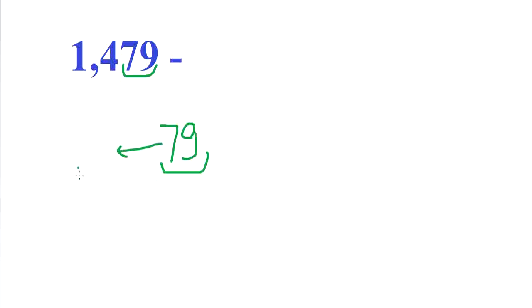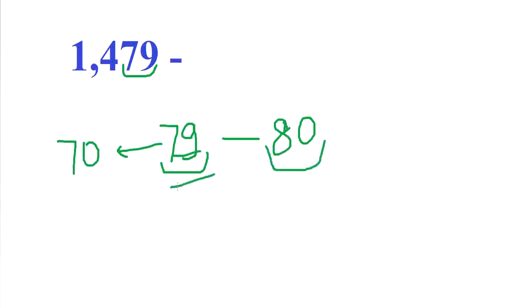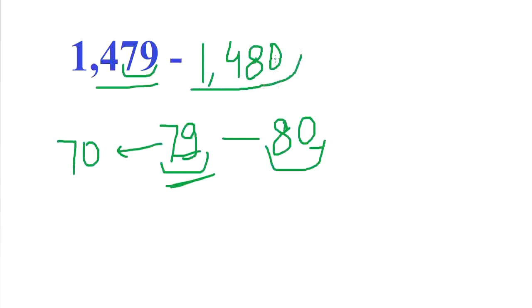Now look at this number is between 70 and 80, and you know that 79 is nearest to 80. 79 किसके नजदीक में है? 80 के. So its nearest 10 will be 1,480. Okay, 1,480. इस तरह से हम किसी भी नंबर को नियरेस्ट 10 में राउंड ऑफ कर सकते हैं.